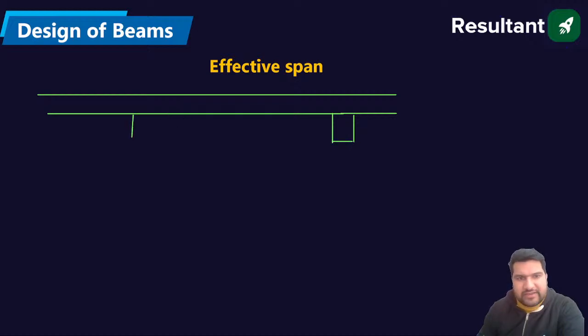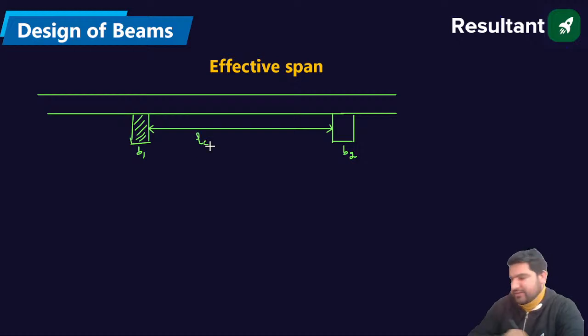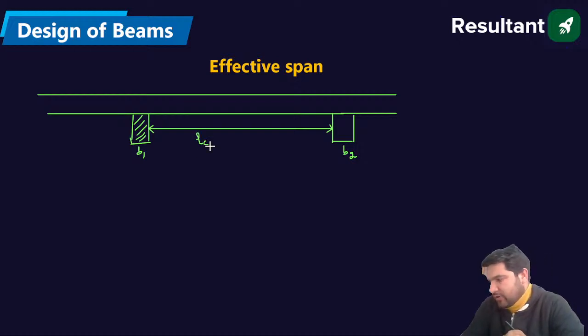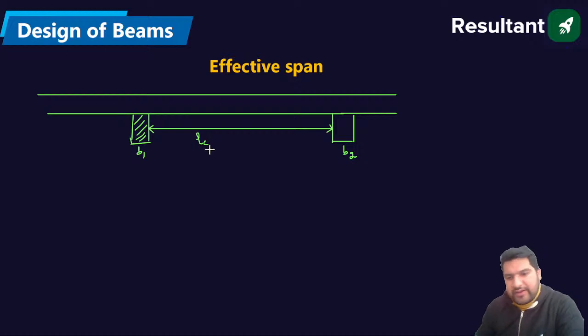Let the support widths be B1 and B2 again, and the distance between the supports be LC. Let us take the effective depth as d.